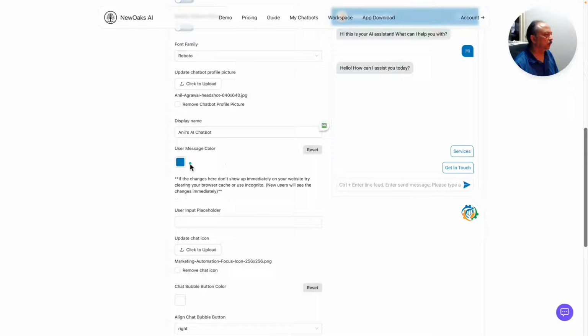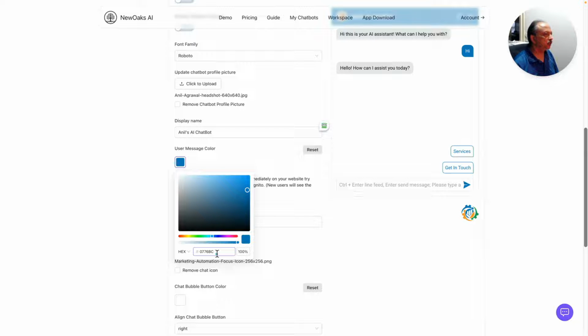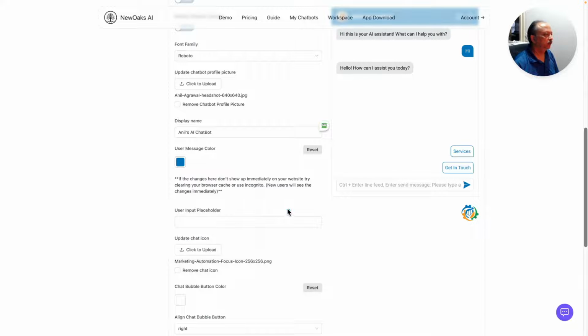Now the user message color, what I've noticed is that you can actually click on this. If you change it to slightly lighter, but it's not light enough, it automatically changes the text color for user message color. So it changes to black or dark, really. So what happens is the contrast is not there. So I changed it back to the darkest color for my brand, and then it automatically changes to the white text. So my suggestion would be to allow us to actually select the text color as well.